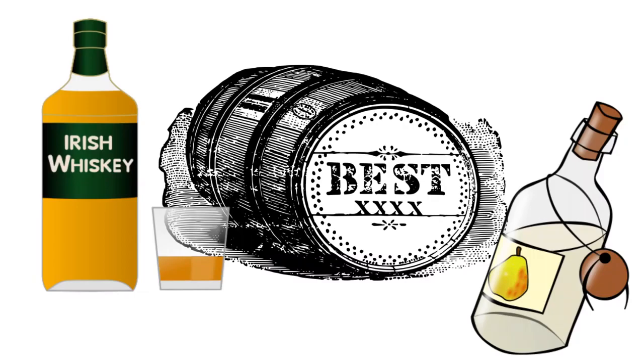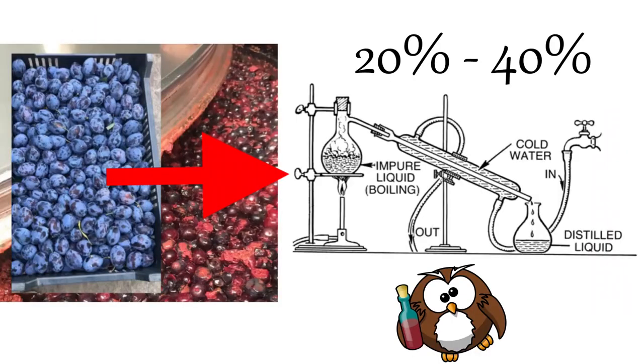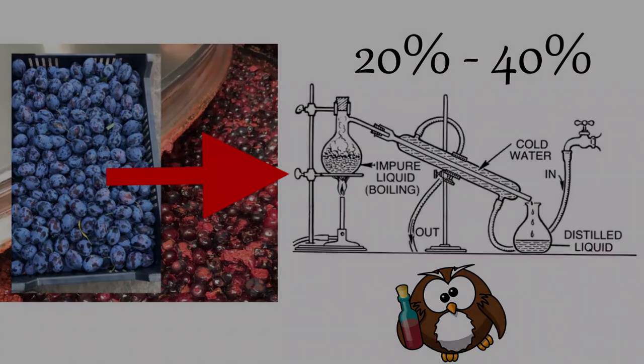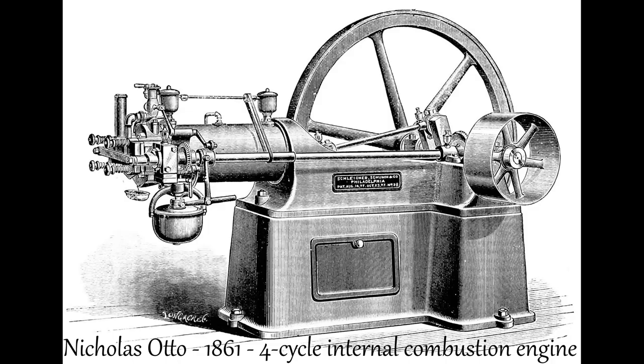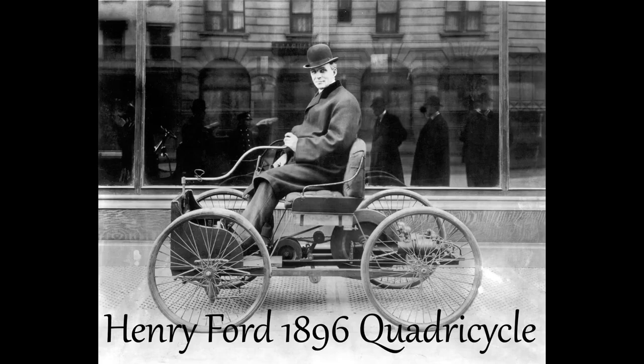Liquors are alcoholic drinks produced by distilling ethanol produced by means of fermenting grain, fruit or vegetable. For the most common distilled drinks, such as whiskey and vodka, the alcohol content is around 40%. Alcohol can also be used as fuel. Did you know that Nicholas Otto, the German inventor of the four-cycle internal combustion engine, used ethanol for fuel in 1861? As did the father of the American auto industry, Henry Ford, in 1896 to fuel his first vehicle, the quadricycle.